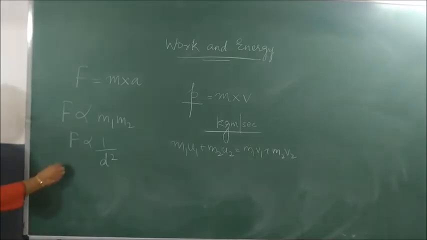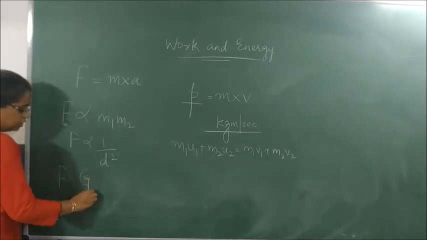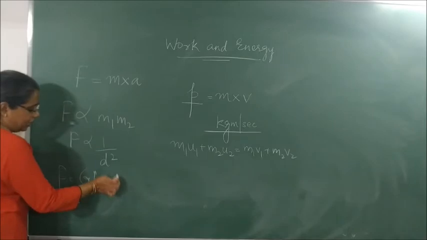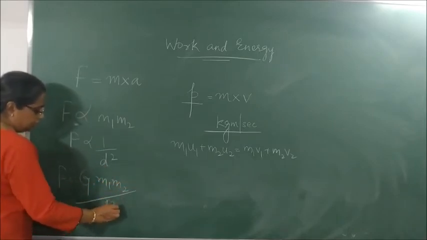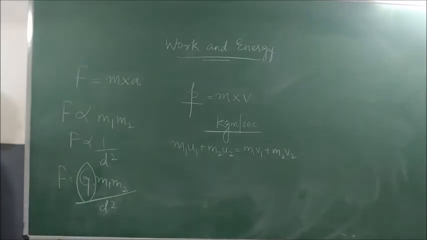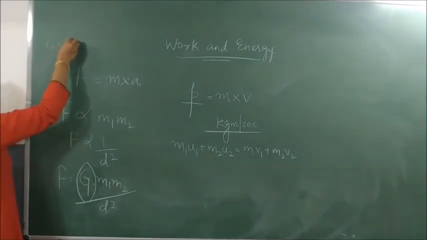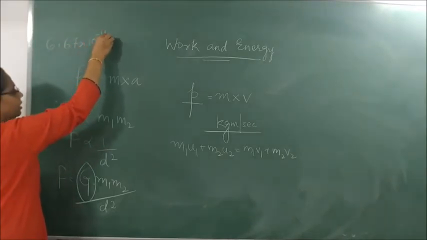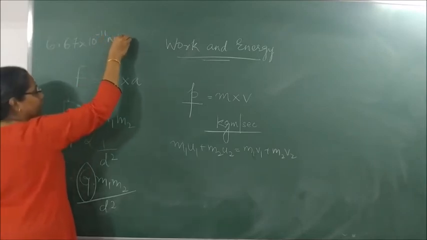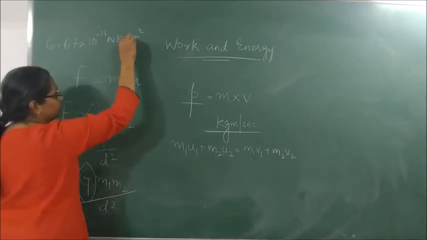That is, F is equal to what? F is equal to G m1 m2 by d square, where G is called the universal gravitational constant, and has a value of 6.67 into 10 to the power minus 11 Newton meter square per kg square.